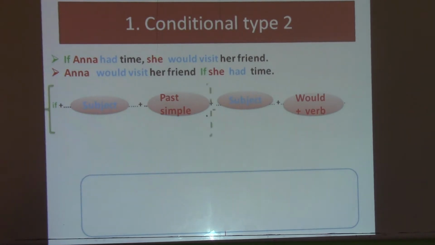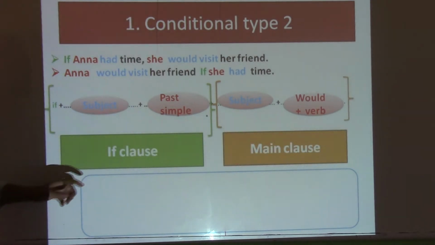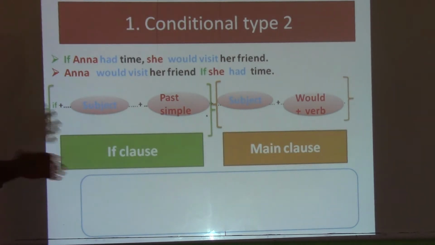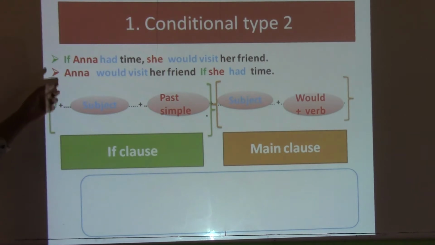As you know, when we talk about conditional sentences, we have two clauses: the if clause and the main clause. We could start with any one of them. If we start with the if clause, we should have a comma. If we start with the main clause, we don't have a comma. So this is the form, and you should keep it in mind. We say if plus subject plus past simple, plus subject plus would plus verb. So let's talk about the use.